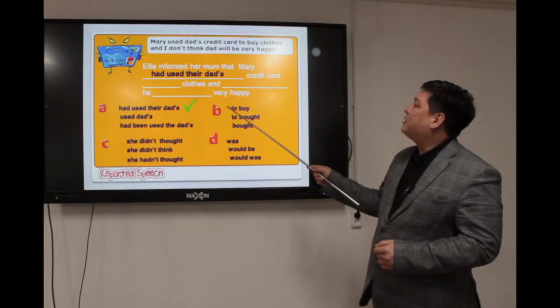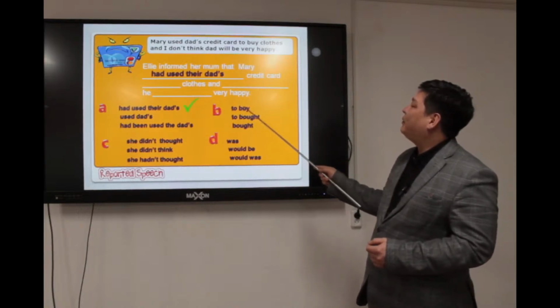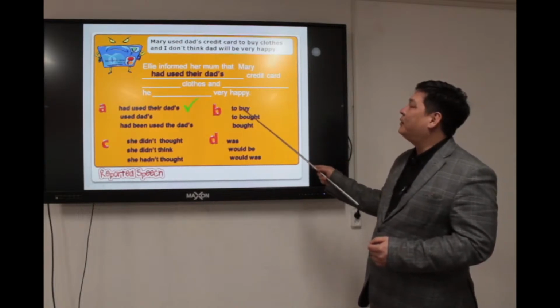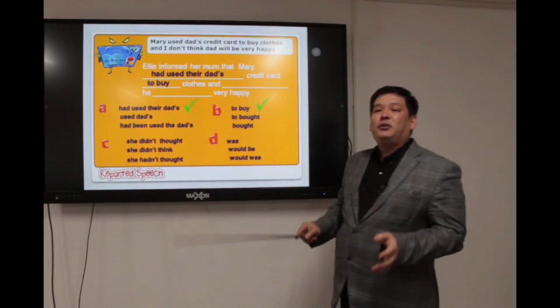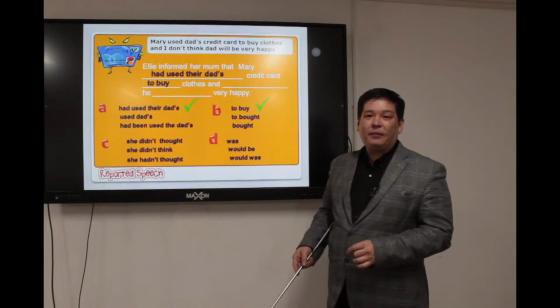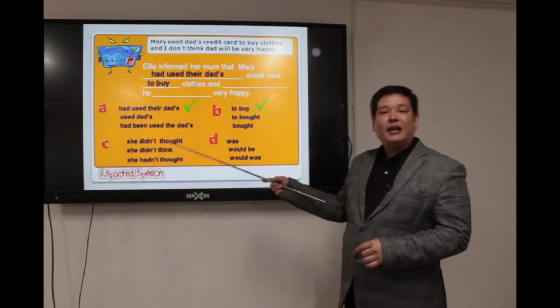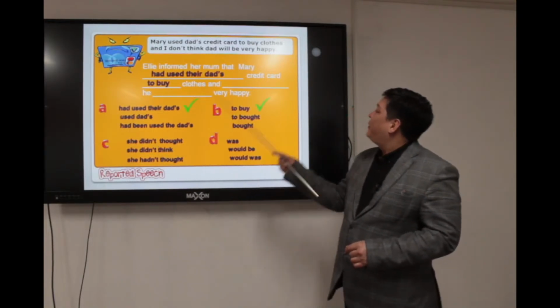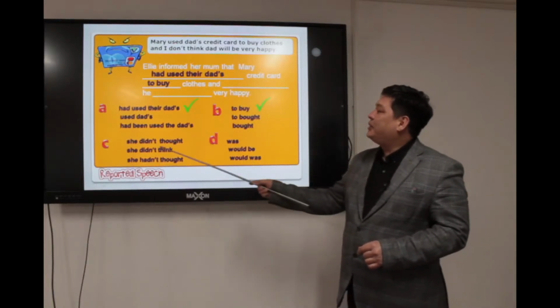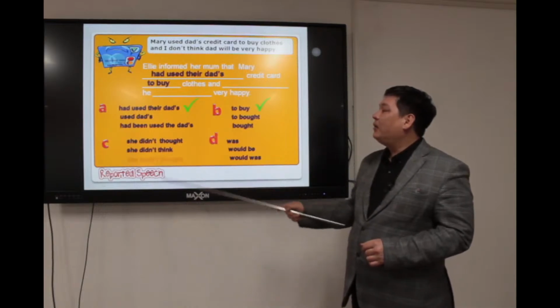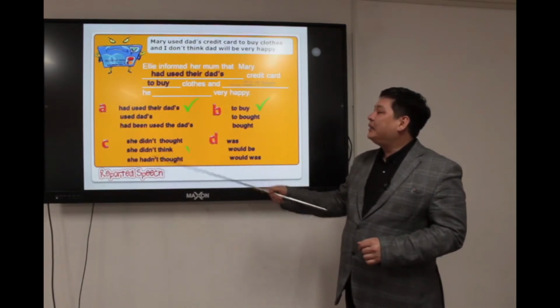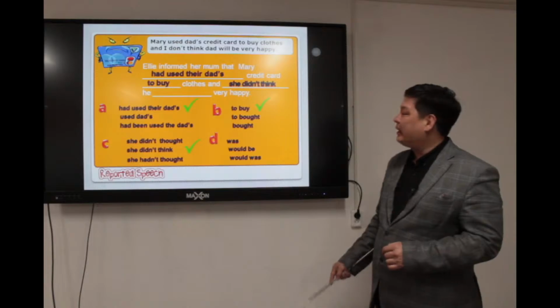Inform credit card to buy or to bought or bought? Obviously, this answer is bought because we told that we don't have to change to infinitives. Next option is cloth and... She didn't thought, she didn't think, she hadn't thought. So the option is she didn't think.